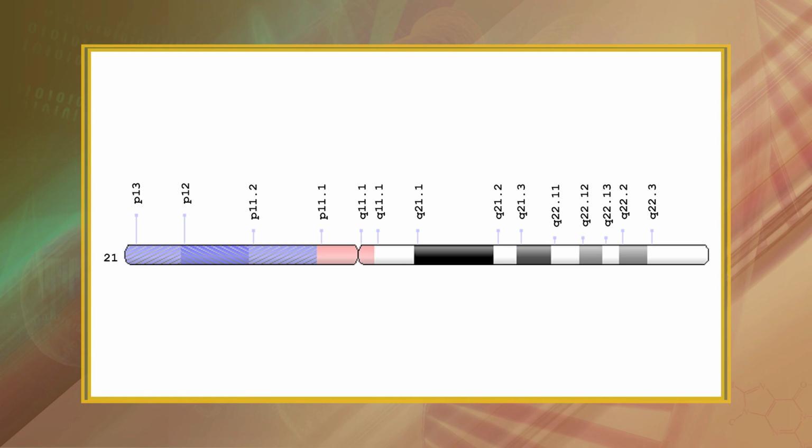More rarely, there is a structural modification in this chromosome. Specifically, there is a translocation of all or part of chromosome 21 to chromosome 14 or 15. About 2 to 4% of the people with Down syndrome are genetically mosaic. That is, some of their cells have chromosome 21 trisomy while others do not, resulting in generally milder symptoms.